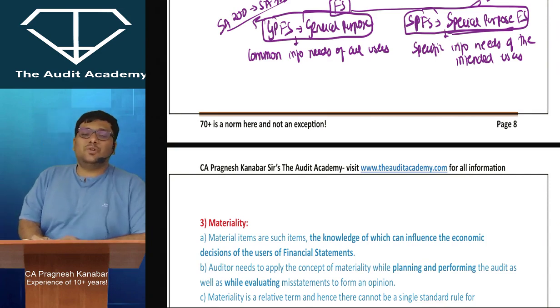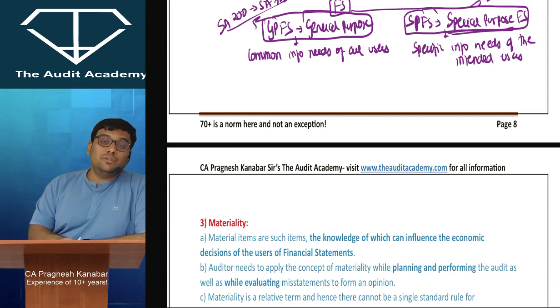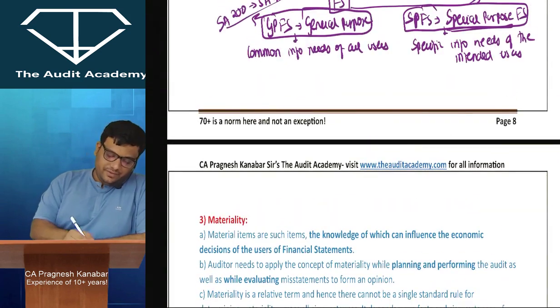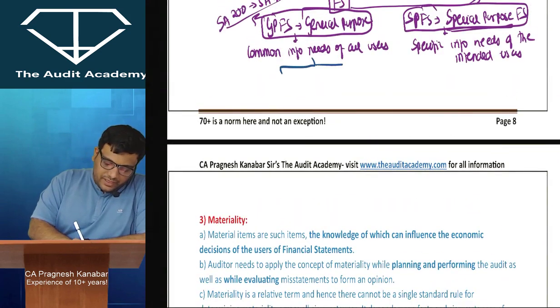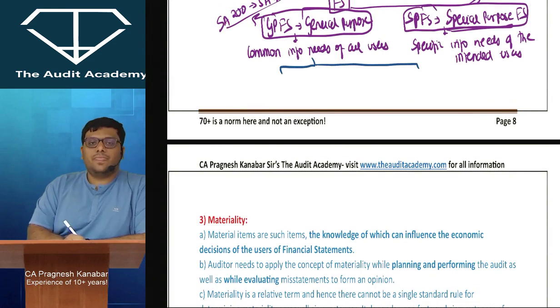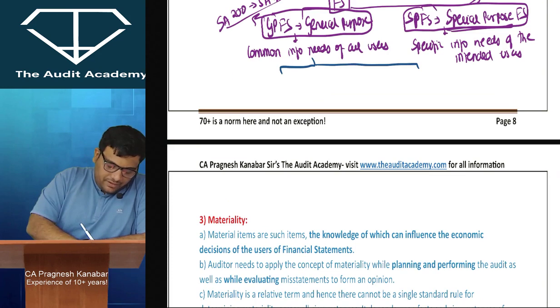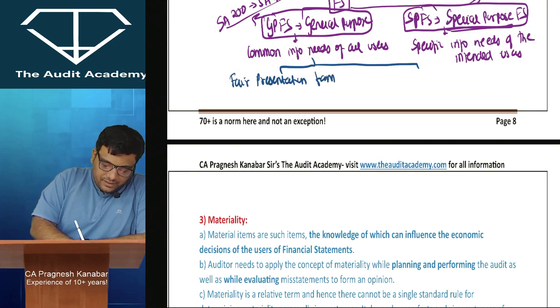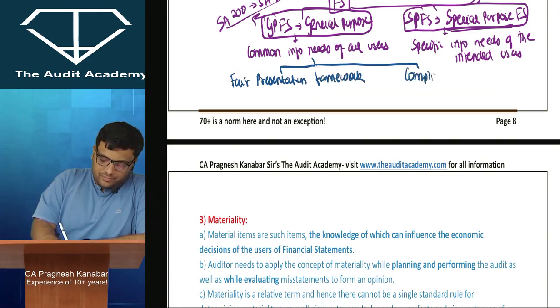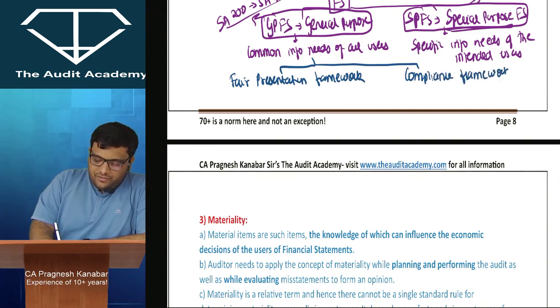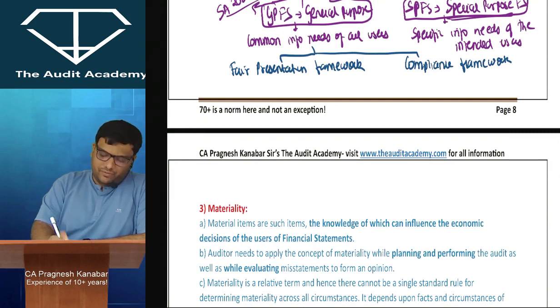Are you with me? Yes or no, sir? Yes, sir. So listen to me very carefully. Whenever you're talking about general purpose financial statements also, you have to analyze your client, whether your client is preparing financial statements as per fair presentation framework, or your client is preparing financial statements as per compliance framework.